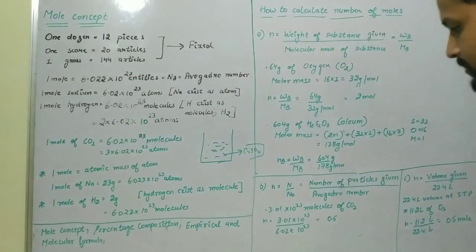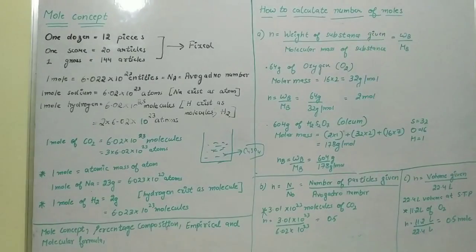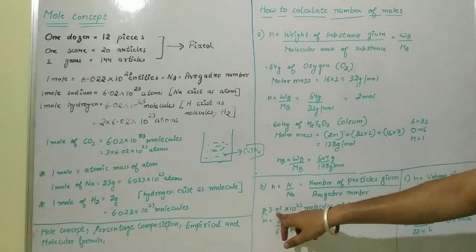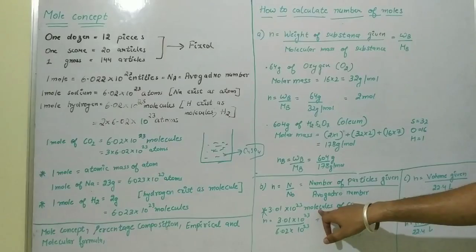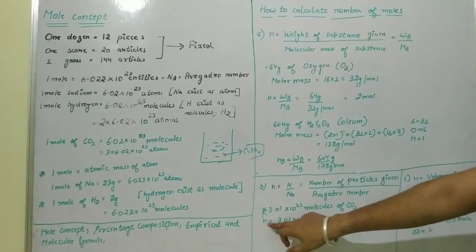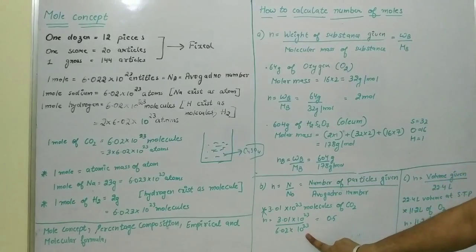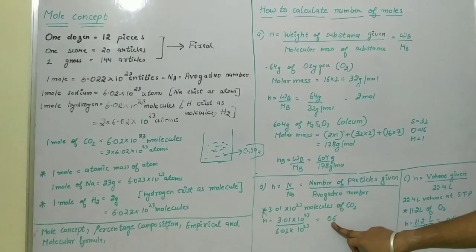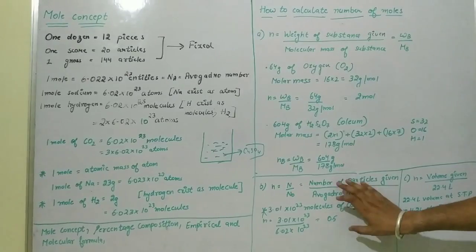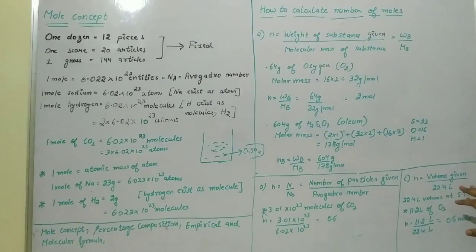Here suppose they have given the question, how many moles are present in 3.01 into 10 raised to power 23 molecules of carbon dioxide. So simple method, n equals the given number of particles divided by Avogadro number. So here the number of moles is 0.5. So ये सिंपल मेथड है मोल कंसेप्ट एंड मोल कंसेप्ट को कैलकुलेट किस तरह से करना है.